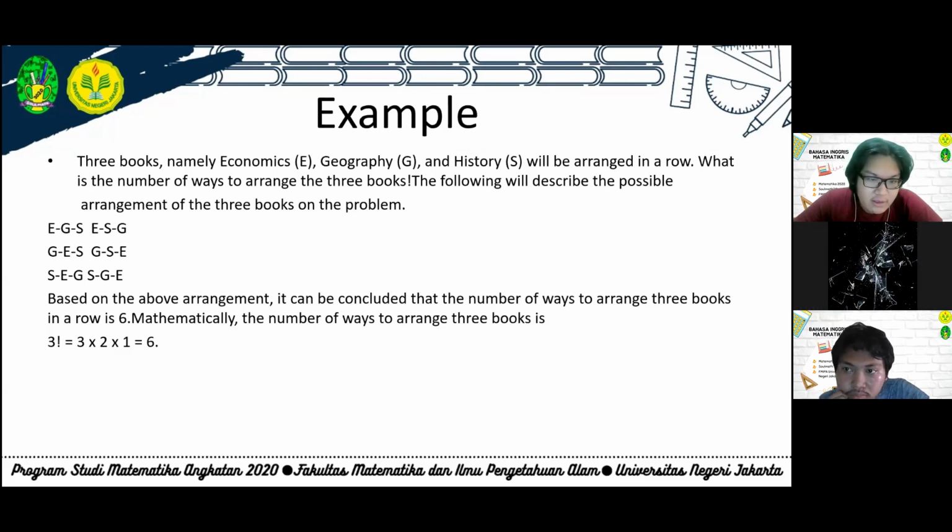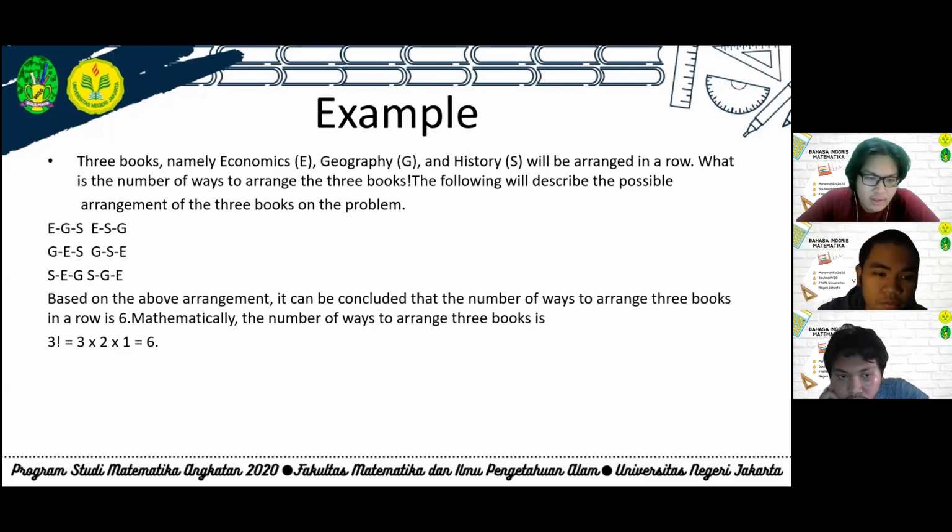There are EGS, ESG, GES, GSE, SEG, and SGE. Based on the above arrangement, it can be concluded that the number of ways to arrange three books in a row is 6. Mathematically, the number of ways to arrange three books is 3 factorial, equals 3 times 2 times 1 equals 6.